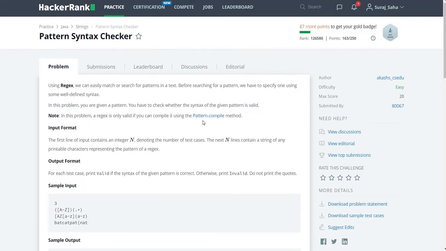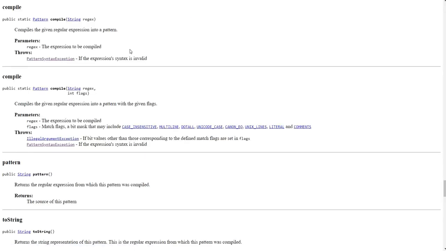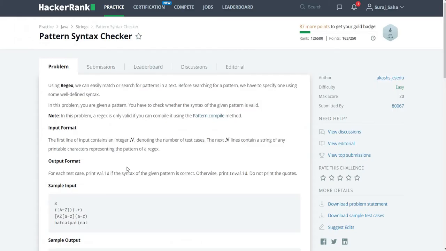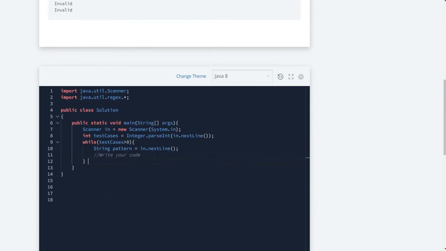Here is a particular note given, and let's see this Pattern.compile class method. This method compiles a regular expression into a pattern, and if the syntax of the regular expression is invalid, it will throw a PatternSyntaxException. So we can simply go for try-catch to handle that exception, and print whatever we need to print, right?